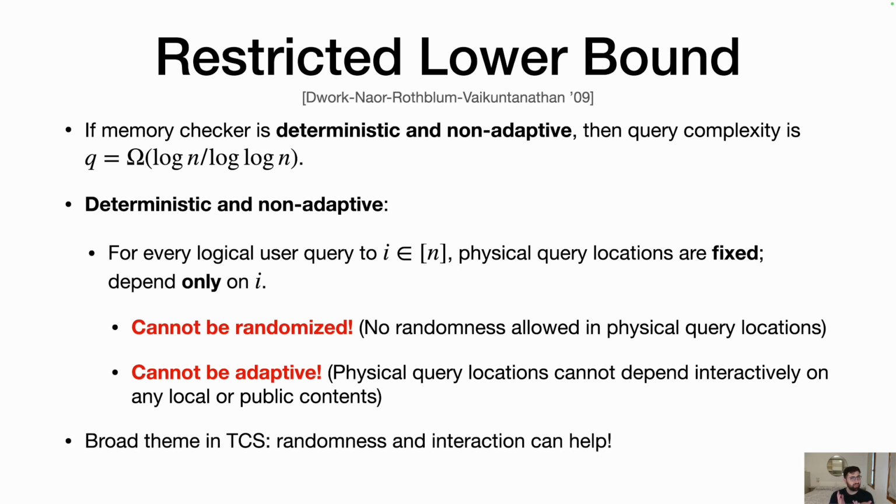And there's a broad theme in theoretical computer science that both randomness and interaction or adaptivity can help with efficiency. So it's natural to ask, is there a general lower bound? What's the right answer?